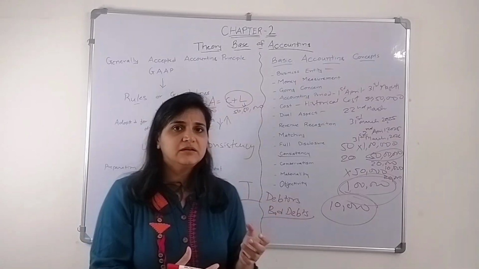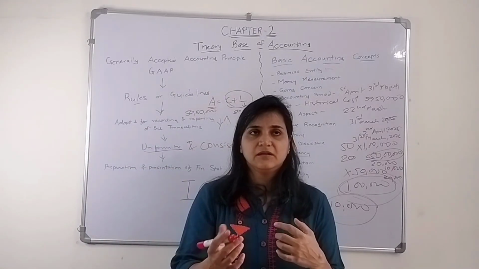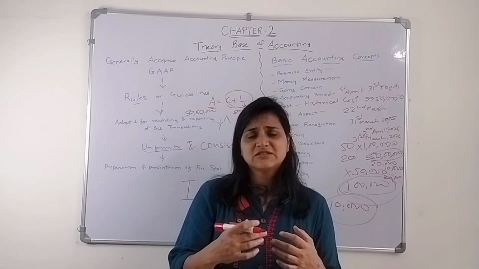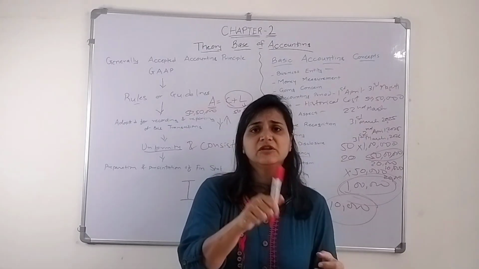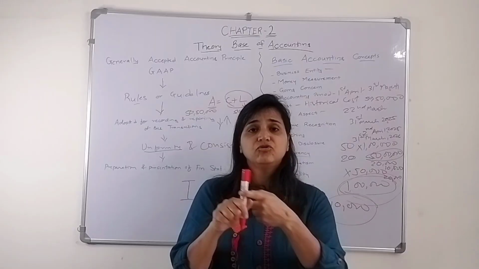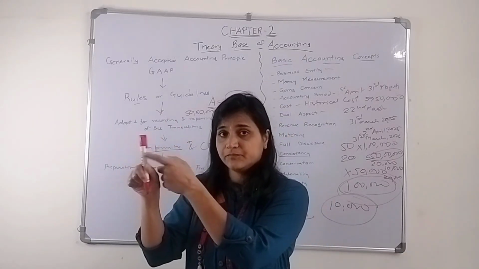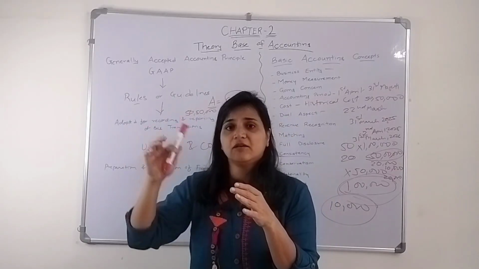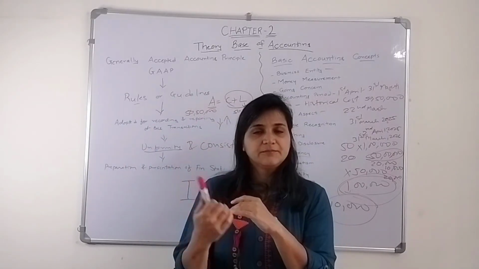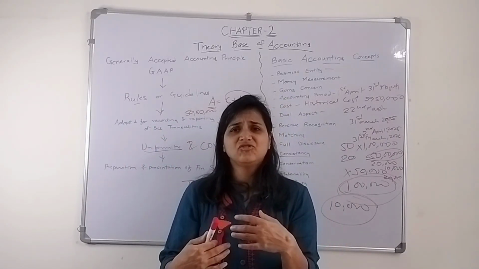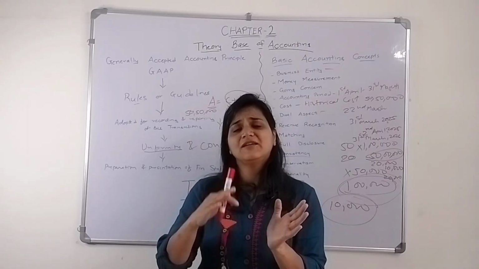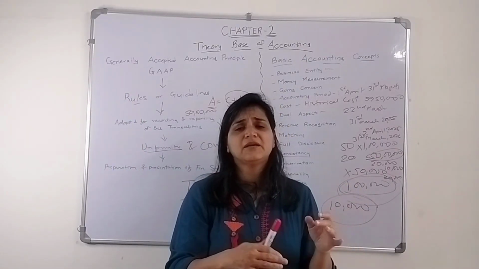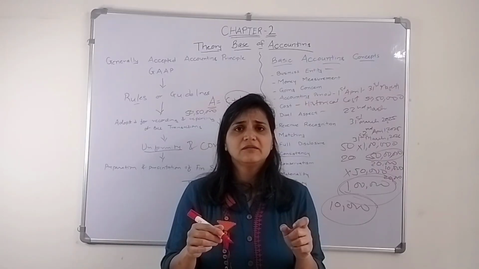Similarly, in a business, they are buying certain stationery items, and that stationery will be used for next year also. They are buying pencils, they are buying pens for writing something.